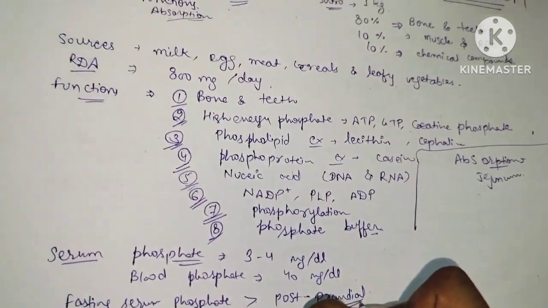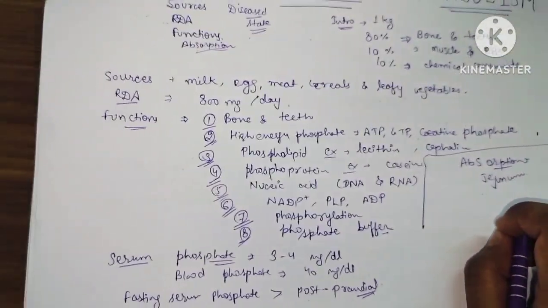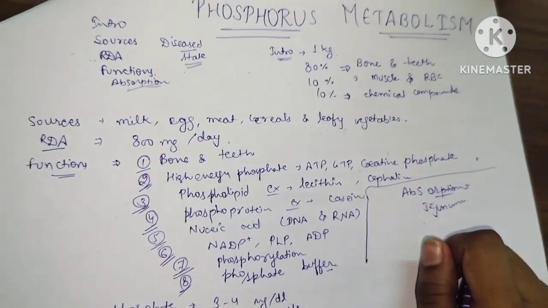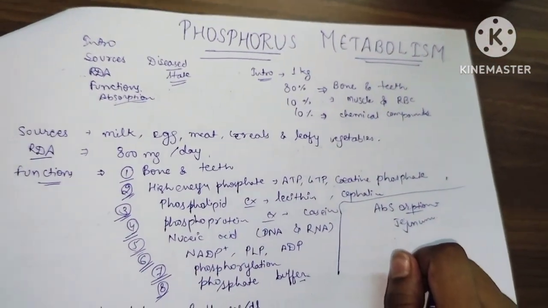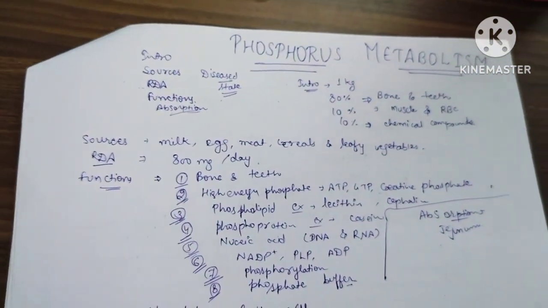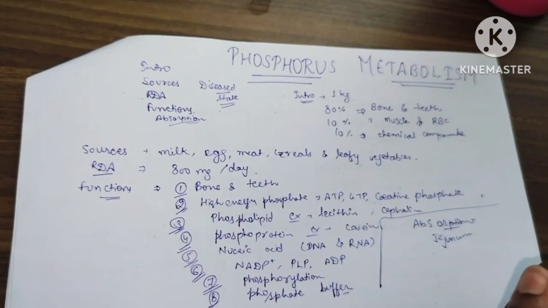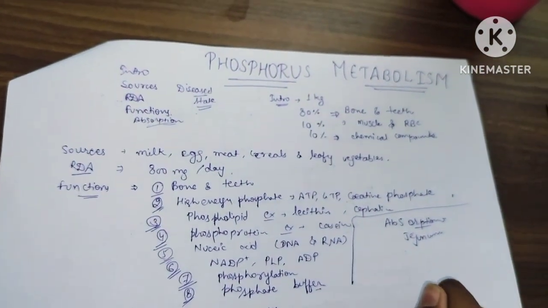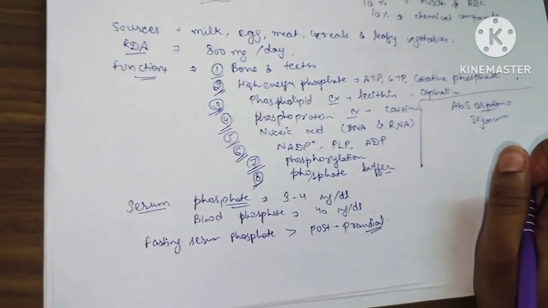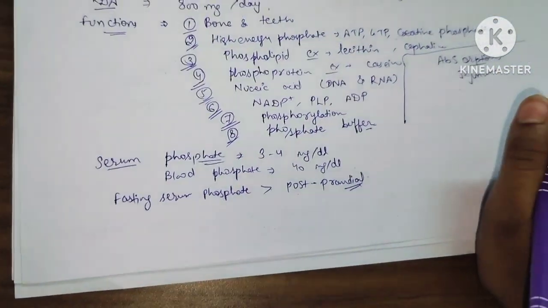The reason is that following the ingestion of carbohydrate, when we take a carbohydrate rich diet like glucose, the phosphate from the serum is withdrawn for cell metabolism, like phosphorylation reactions. In several reactions of glycolysis we need phosphorylation. So fasting serum phosphate is greater than postprandial.